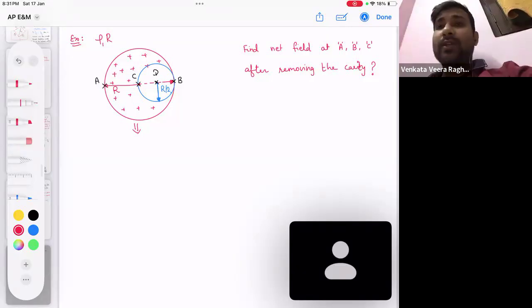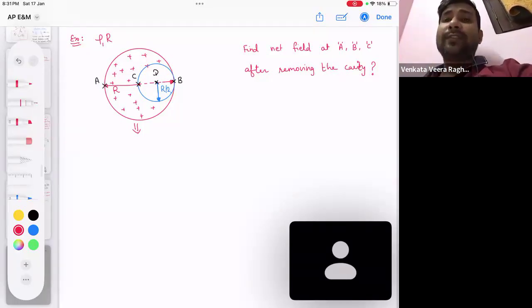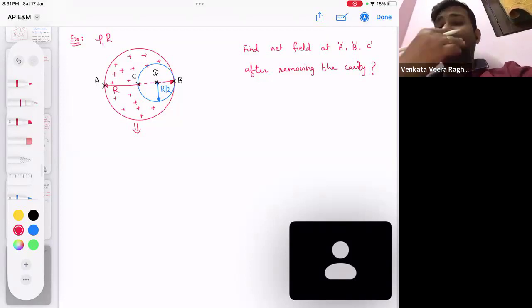One positive charge sphere of R radius, other negative charge sphere of R by 2 radius. And due to both of them, I will calculate the field at point A. They will create fields in the opposite direction because of their charges, so I will subtract them to get the net field.